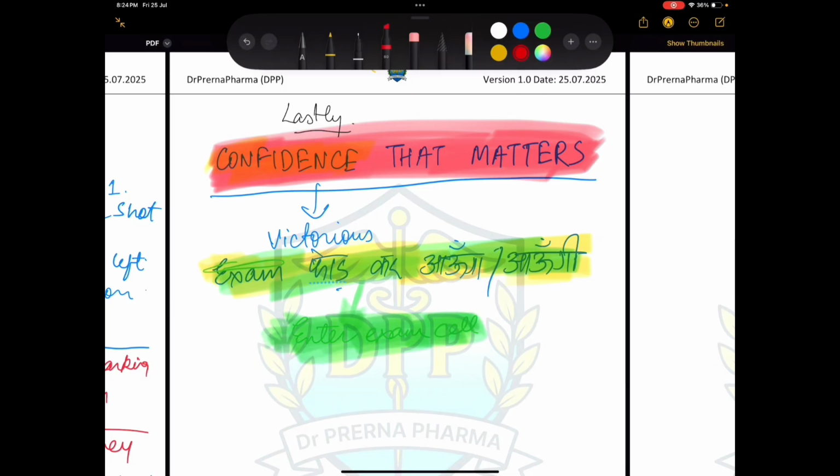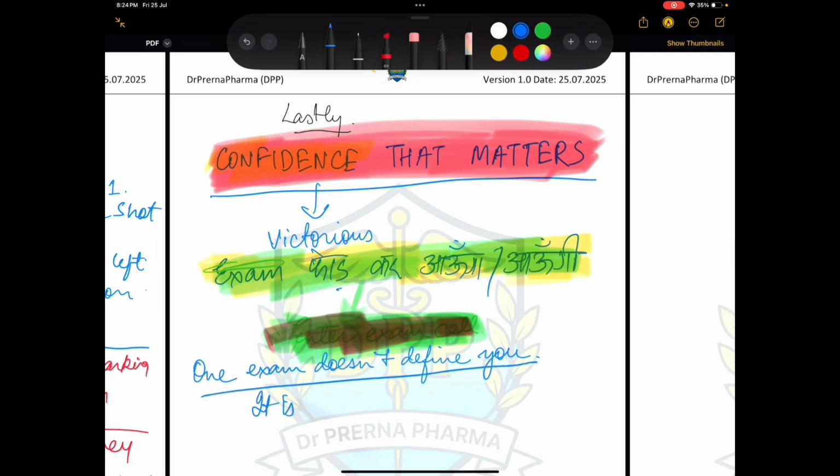Got it? Right? Why am I saying this? One exam doesn't define you. This is just an exam. It is not something that defines you. It is not the end of the world, right? So what you do, you prepare in your best possible manner, and you give the exam in the best possible way that you can. Nothing will affect you.